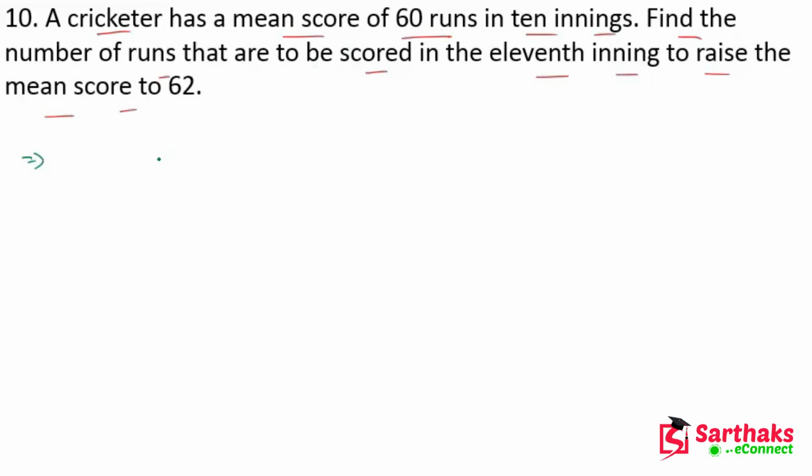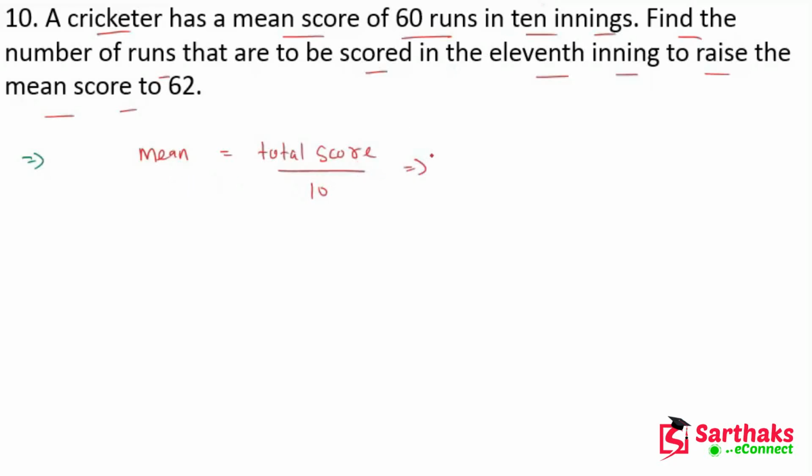Here we have the mean score of 60 runs in 10 innings. We can write mean is equal to total score divided by 10, because we have 10 innings.